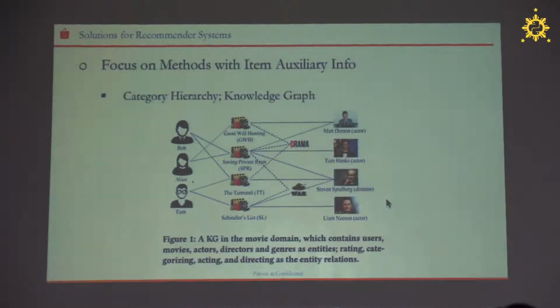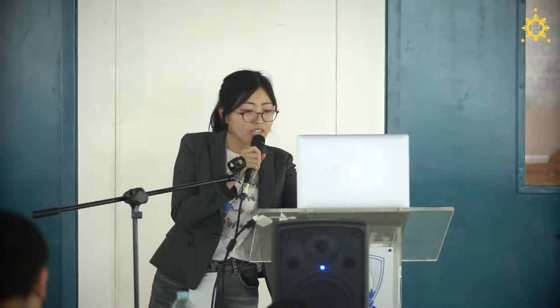So in this graph, we contain users, movies, actors, directors, and genres as entities. The knowledge graph also contains entity relations, such as users rating movies, movies belonging to several different genres, and movies being acted by some actors and directed by some directors. Such information injects prior knowledge and could be very useful to generate accurate recommendations. Based on the two types of structures, I will introduce two methods.